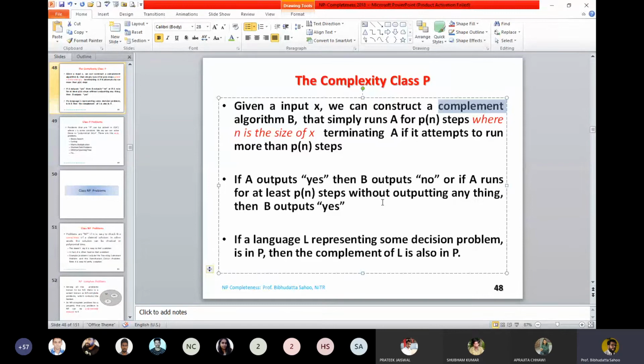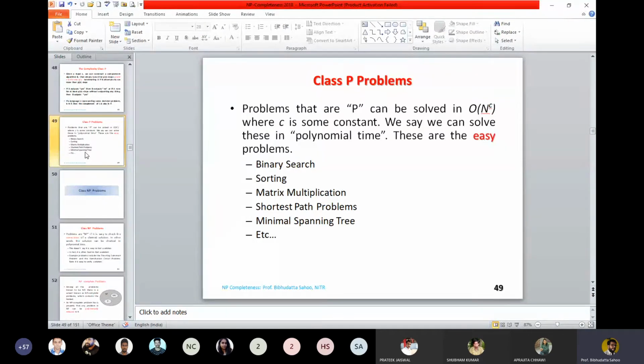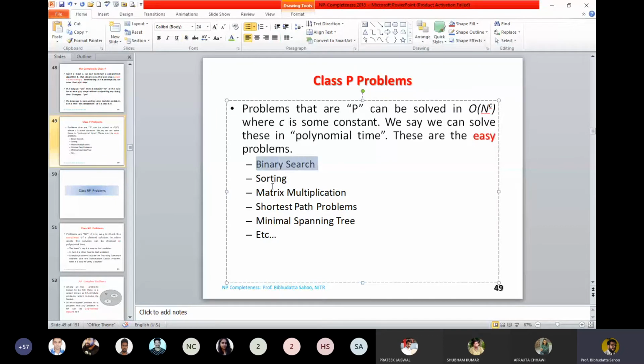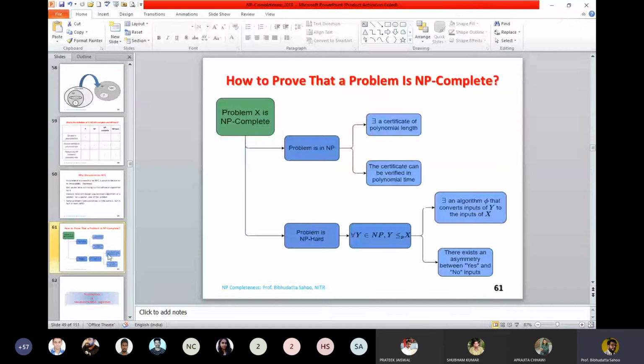This is the example of a class of problems, and we say it is n to the power c, or we sometimes talk about easy problems. Examples are binary search techniques, matrix multiplication, and the shortest path problem, because here we have a dynamic programming algorithm with polynomial bound. Minimum spanning tree has a greedy algorithm with polynomial bound. Interestingly, the shortest path problem and the minimum spanning tree problem are solvable, since we have polynomial time algorithms. Okay, so we'll stop the discussion of complexity here.